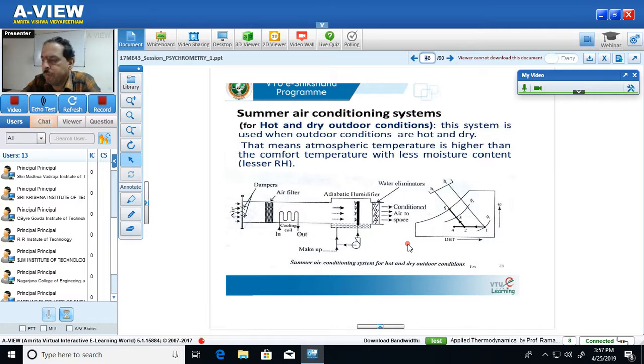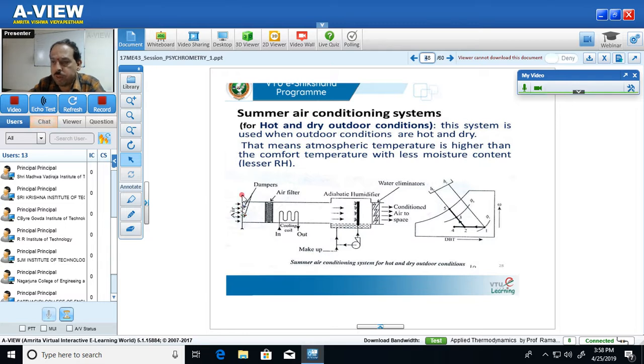Okay, before I conclude for today, let me repeat this particular system once again. As we have noted already, the summer air conditioning system for hot and dry weather mainly consists of components like dampers, filter, a cooling coil, an adiabatic humidifier, and a water eliminator. First, the air passes through the dampers. The function of the dampers is to control the amount of air.